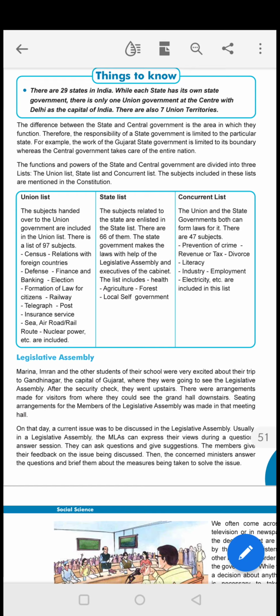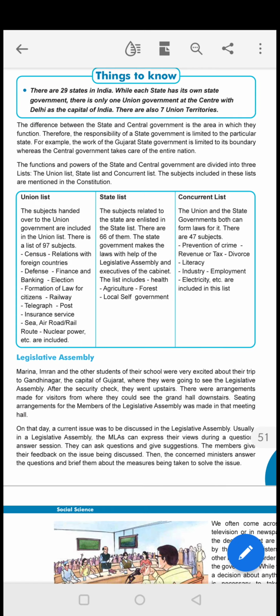That is the state central government. And here only few are given, children. Totally 97 are there. And related with the state list, you can see here state list is 67. On this, the state government should work. Okay. That is health, agriculture, forest, local self-government. In that way, many things are there. So they have to work on that.